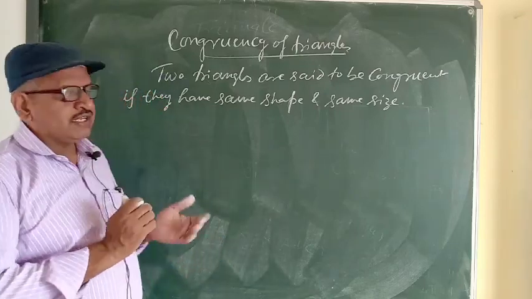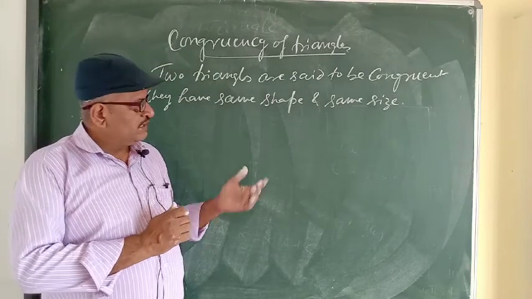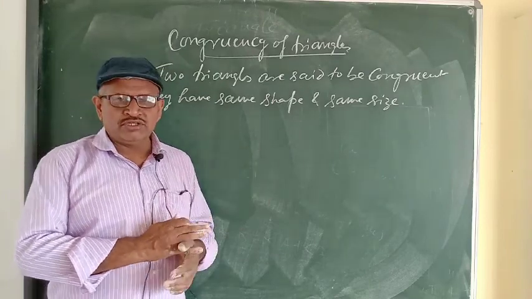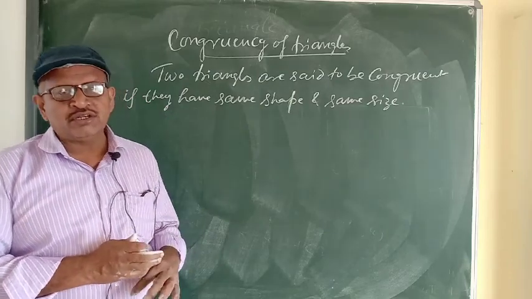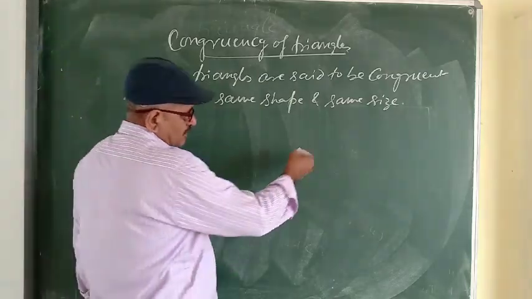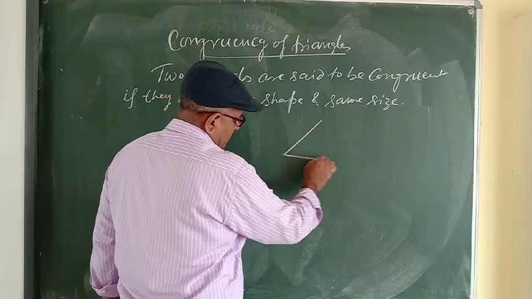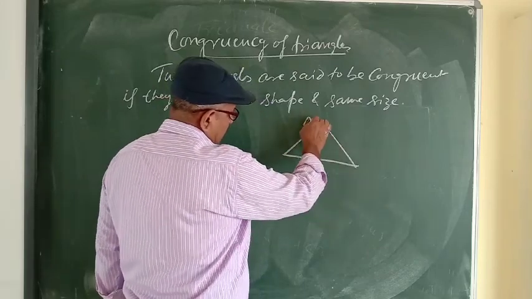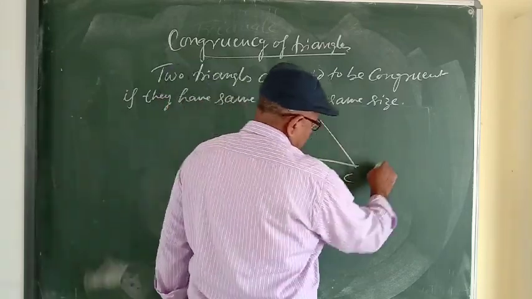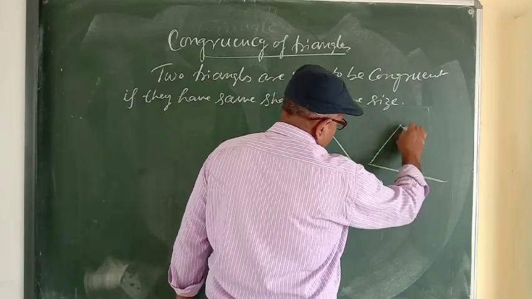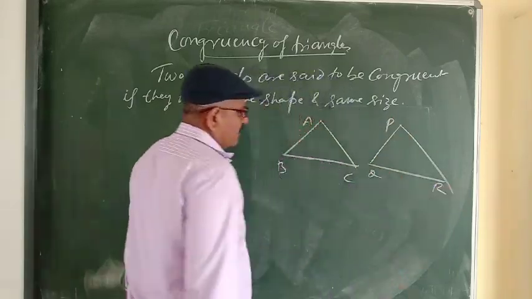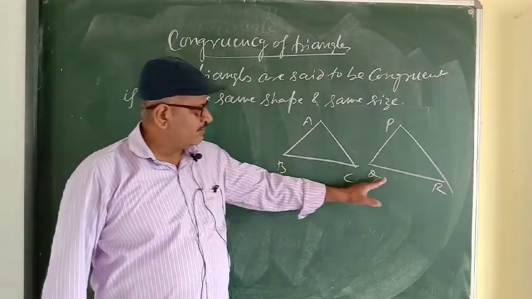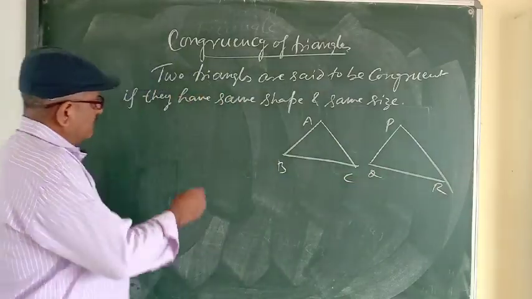When two triangles become congruent, their corresponding parts are also equal, because congruent figures are alike in all respects. See one example. Suppose there is a triangle ABC and another triangle PQR.